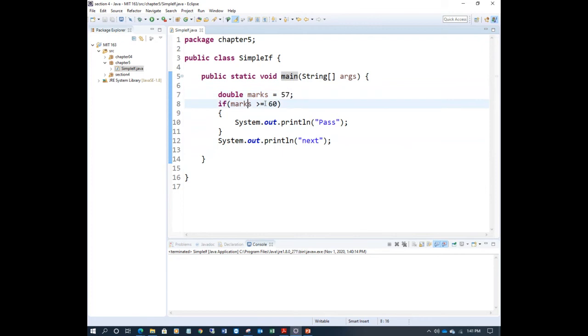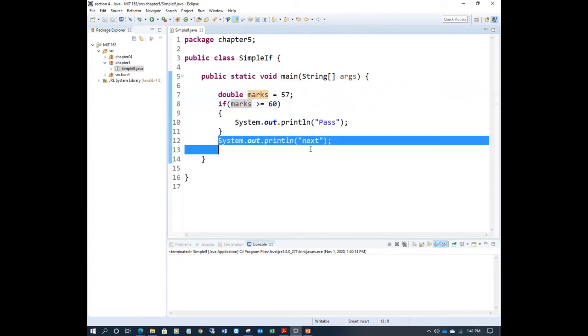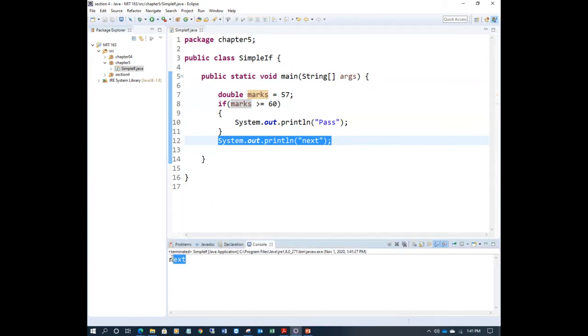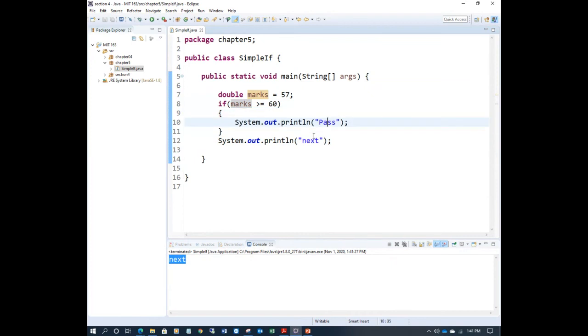So 57 greater than 60, false. This will not execute, but this will execute because it's outside the if block. So let's run the program. It will print only next, but not pass and next, right?